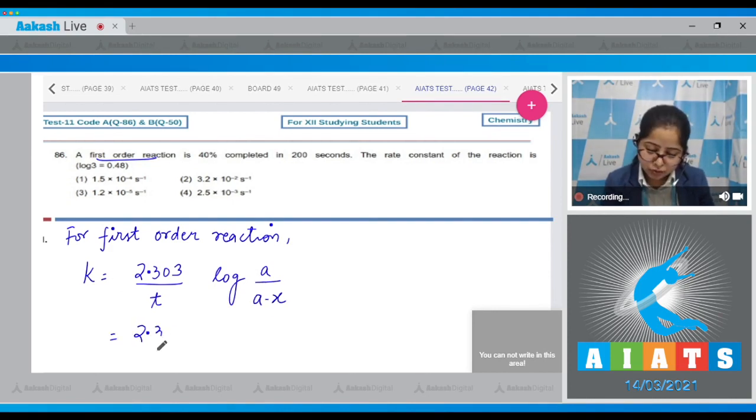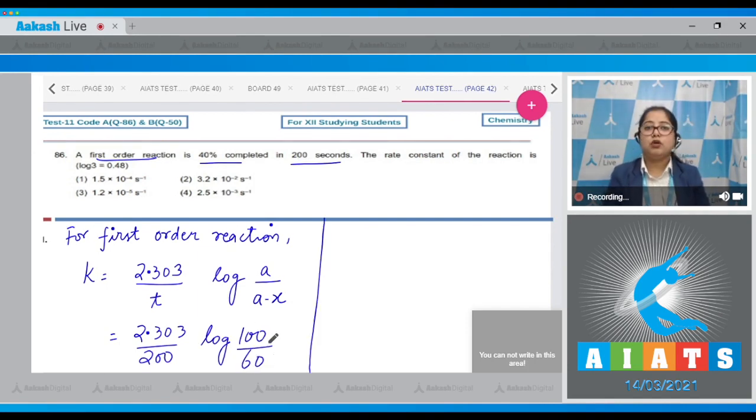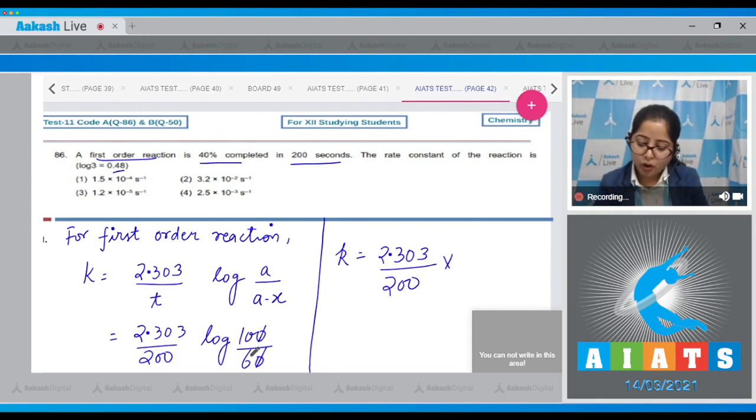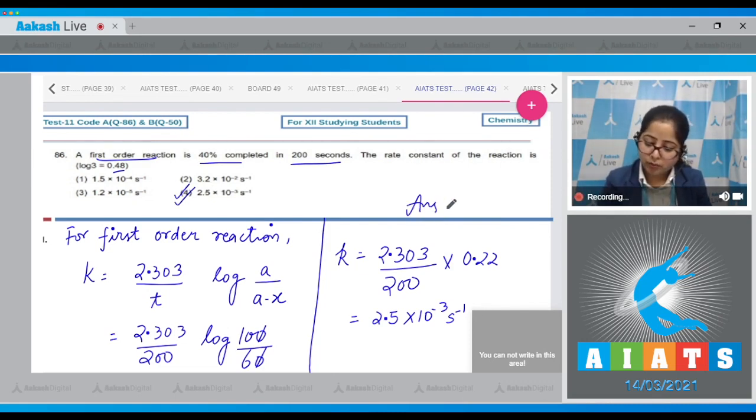So let's put the values. 2.303, time is 200 seconds, log, 40% completed means 60% left, so 100 upon 60. So students, log 100 by 60 is equal to log 100 minus log 60. So solve step by step. Don't just use a calculator; avoid using a calculator. I'm writing the value of log 10 by 6, which is equal to 0.22. I've already multiplied and divided the entire terms. The value will be 2.5 into 10 raised to the power minus 3 per second. That means the correct answer is option number 4.